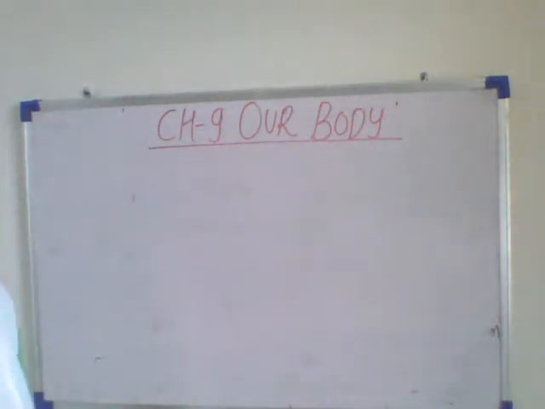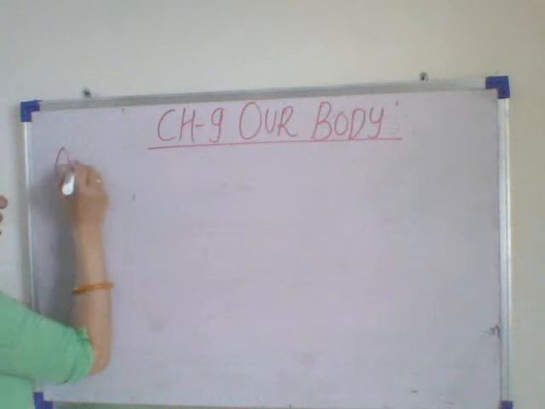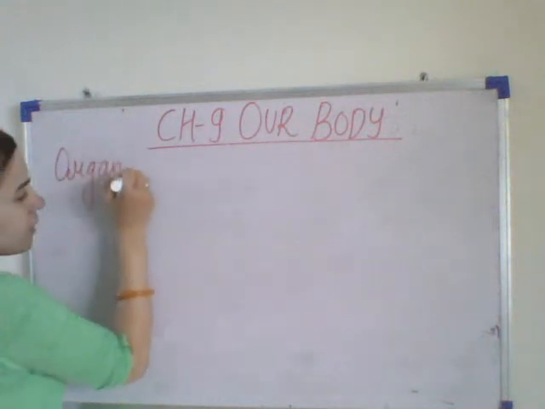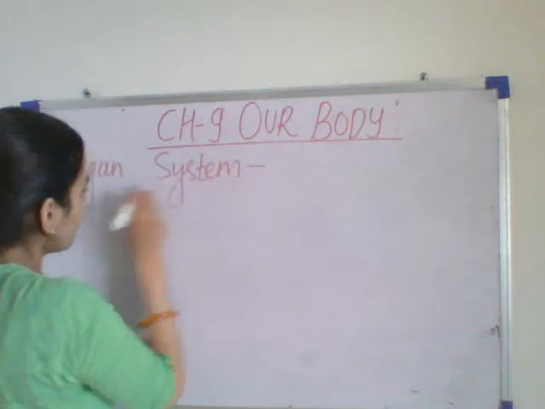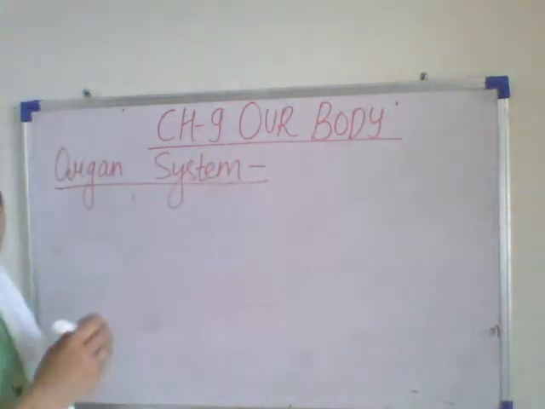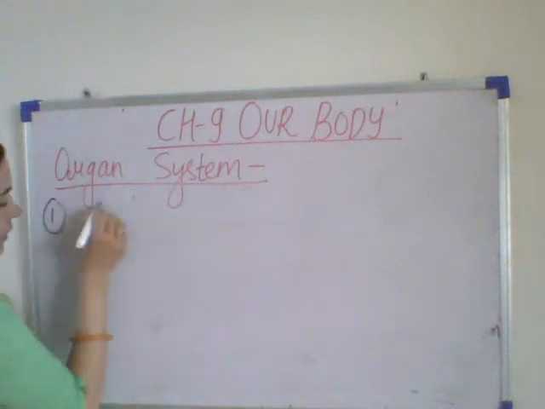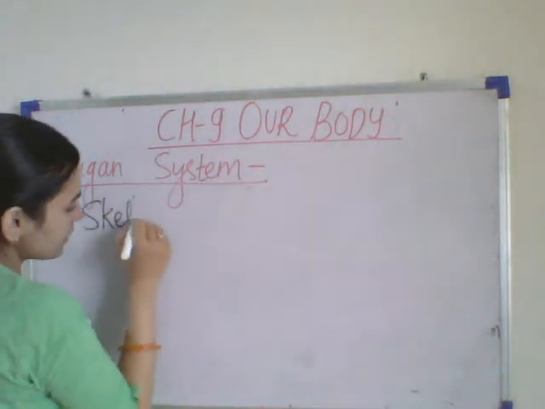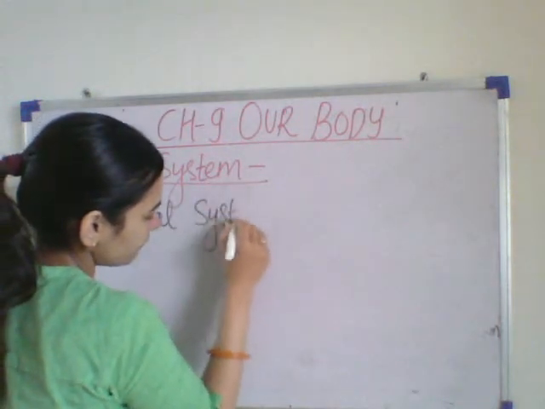The first that we will be studying is the skeletal system.